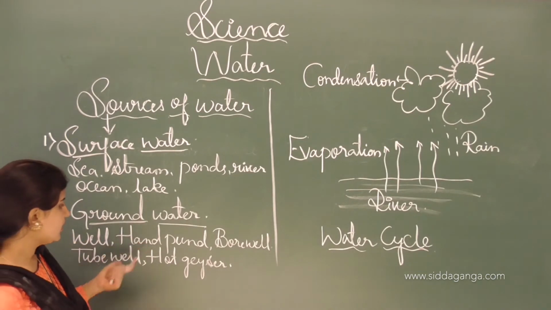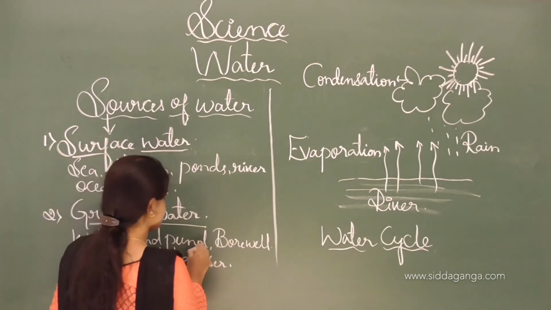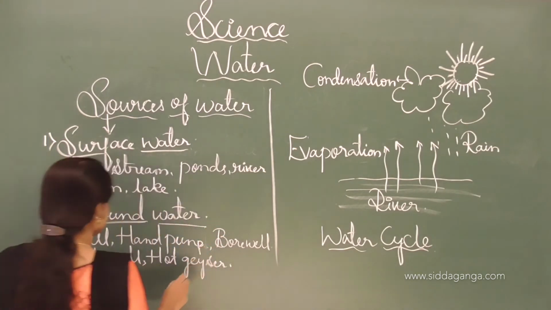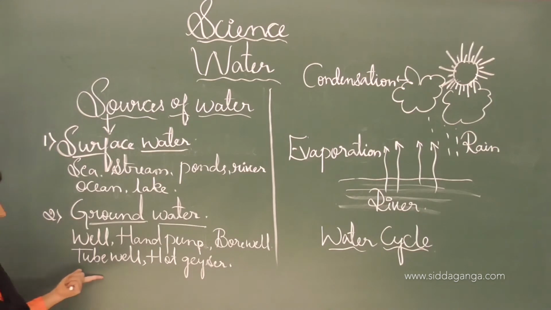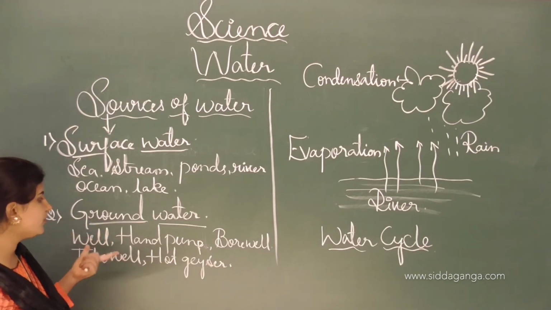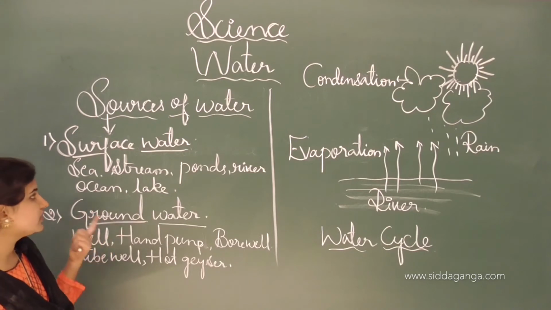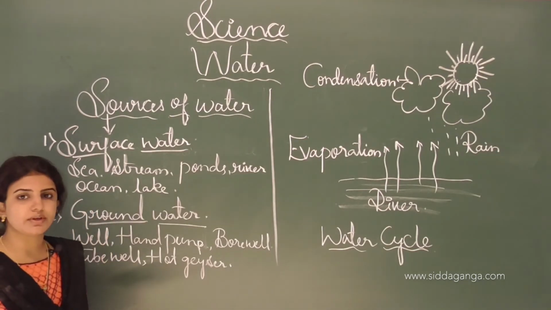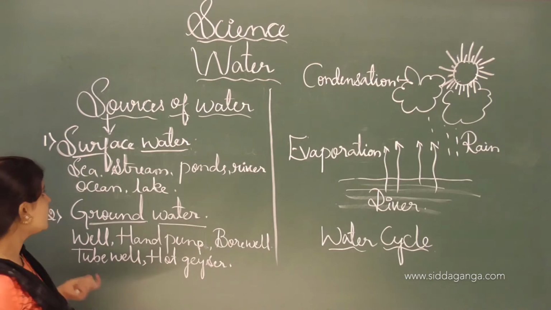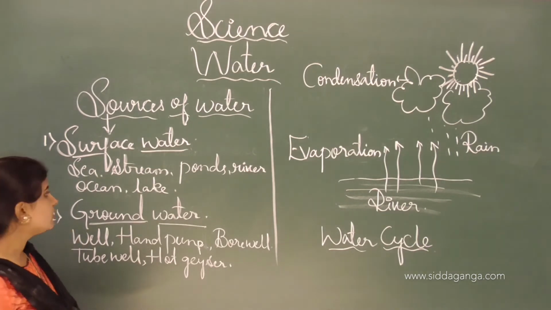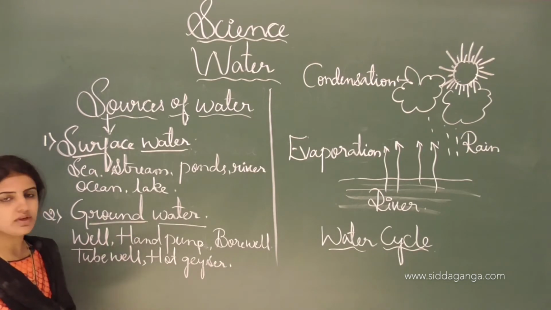These are the different types of groundwater, where we collect the water in places like well, hand pump, borewell, tube well, hot geyser. In these places we get the water in the ground form only. The source of water is the place from where we get the water, and it is classified into two different types: one is surface water and another one is groundwater.